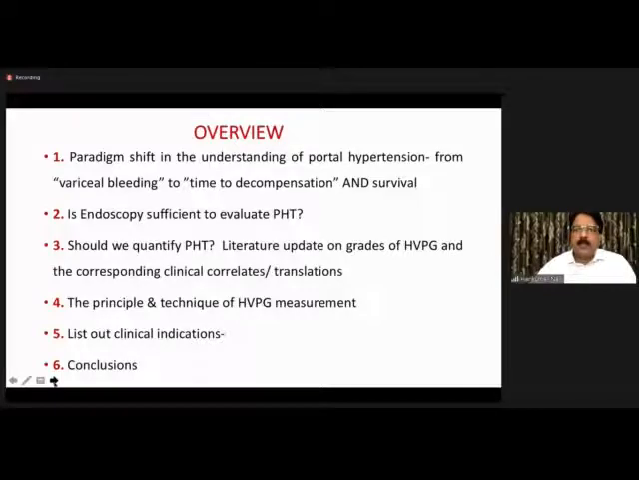and if we grade that, does it have a bearing on clinical correlates, or are there any clinical translation when it comes to liver-related events? If you grade portal hypertension, will that correlate with clinical decompensation events? Now, after that, we would just quickly, briefly mention the technique of HVPG measurement, demonstrate the technique, and before winding up, would list out the clinical indications.